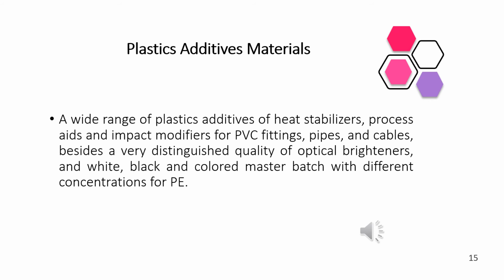Plastic additive materials. There are different plastic additive materials that are added in the manufacturing of paints.